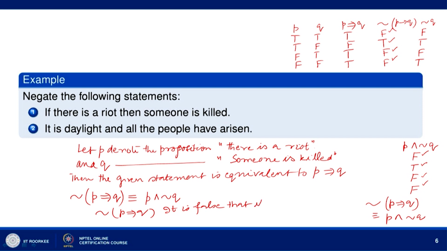if there is a riot, then someone is killed.